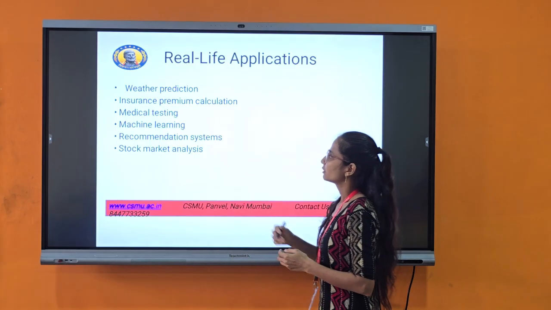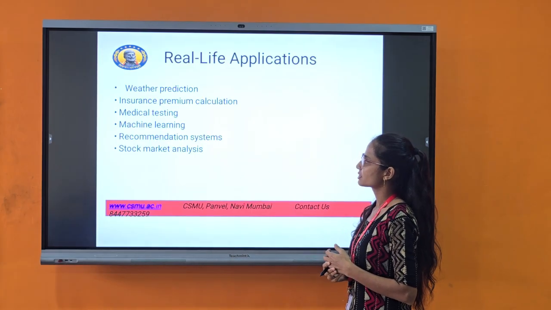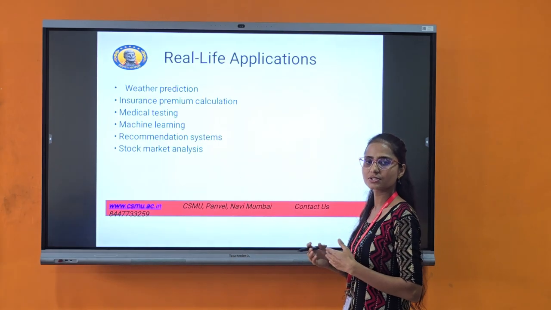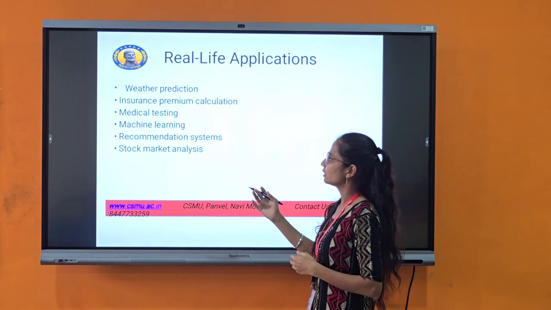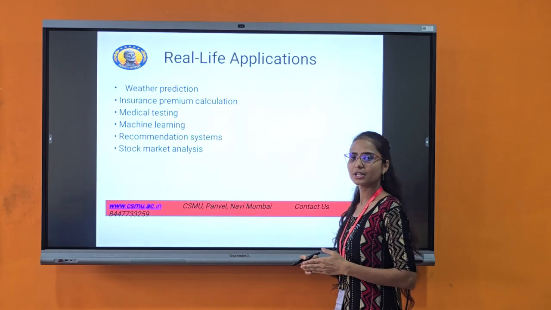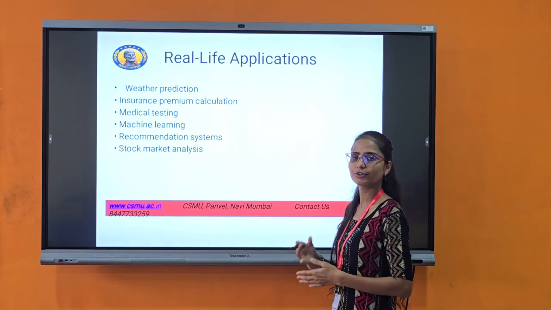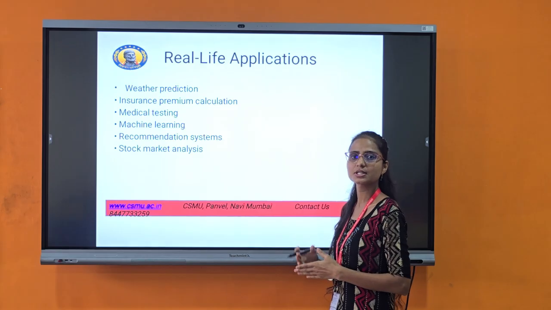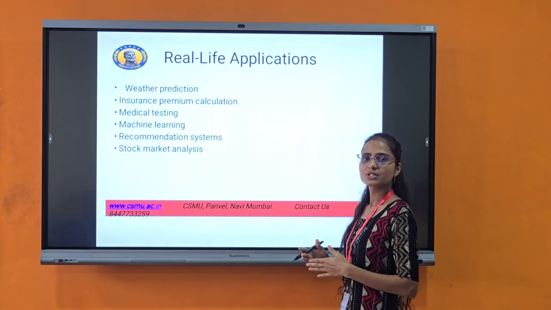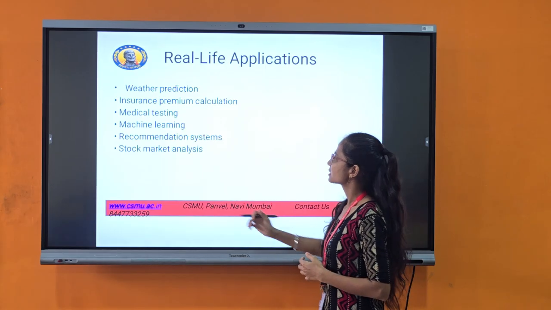Medical testing: we use it for diagnostic tests and treatment purposes. Machine learning: in machine learning, we use probability for analyzing, for classification algorithms, for all these purposes.